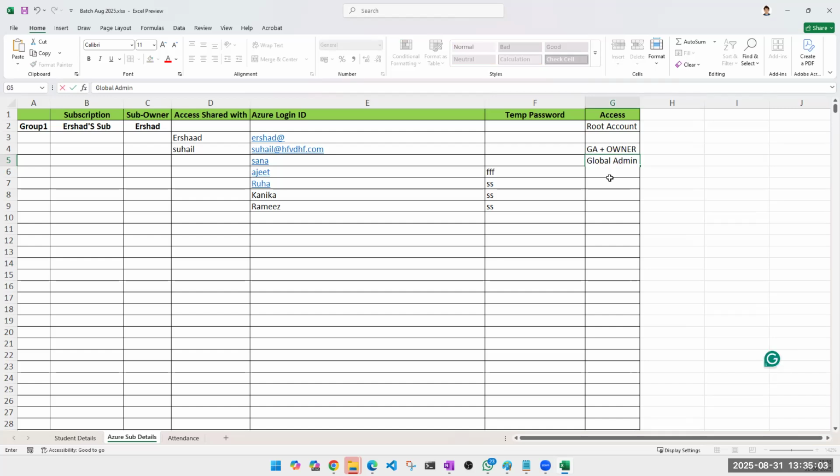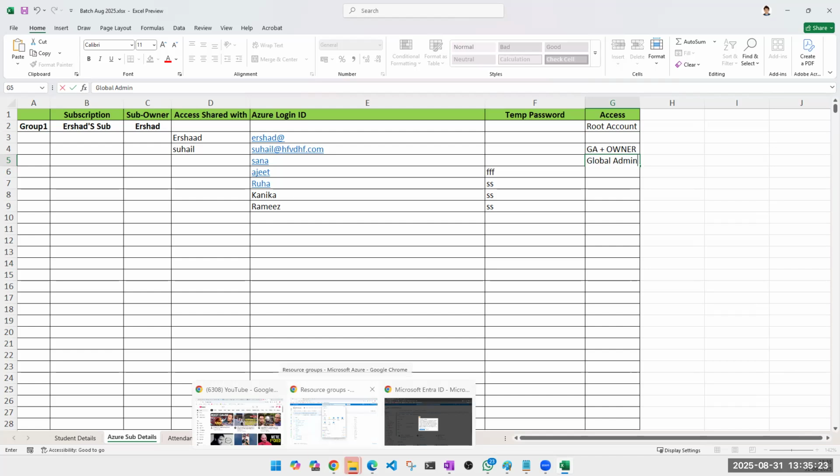That's not a good practice. You will never ever see that in your actual environment. Here we are doing it only for training purposes, right? In actual environment, there will be one or two global admin, then user admin, and then as per their requirement. We have seen there are many roles. Okay, so let's start with this.